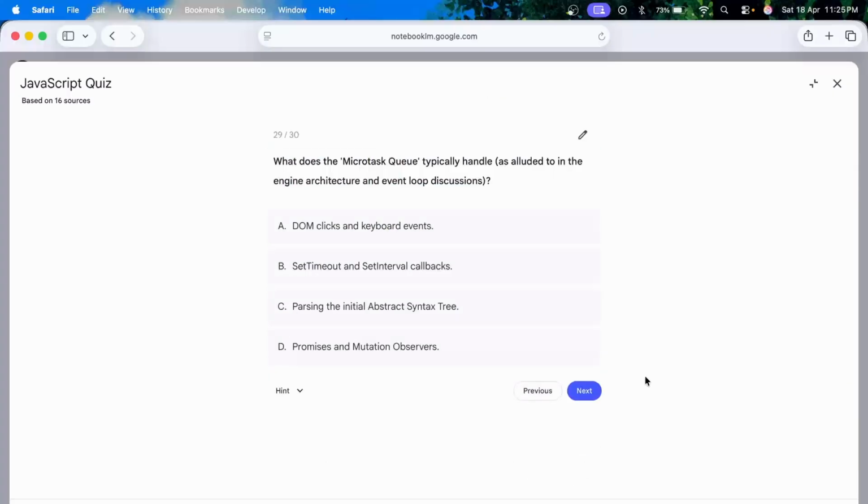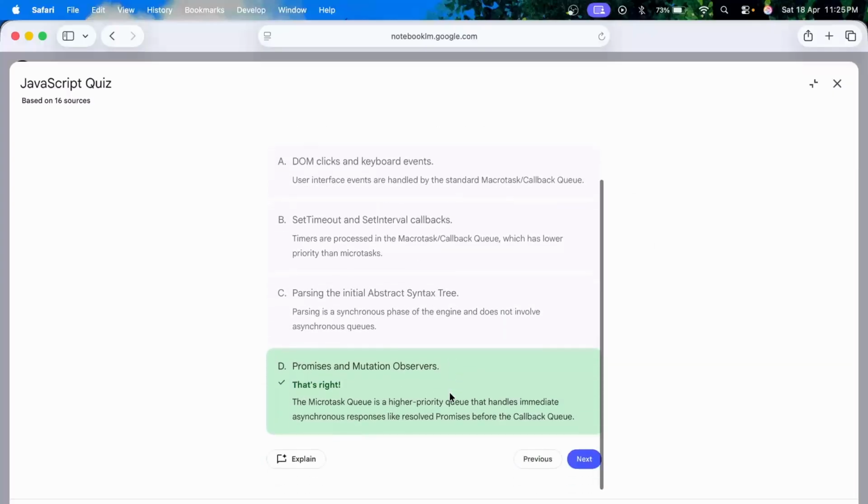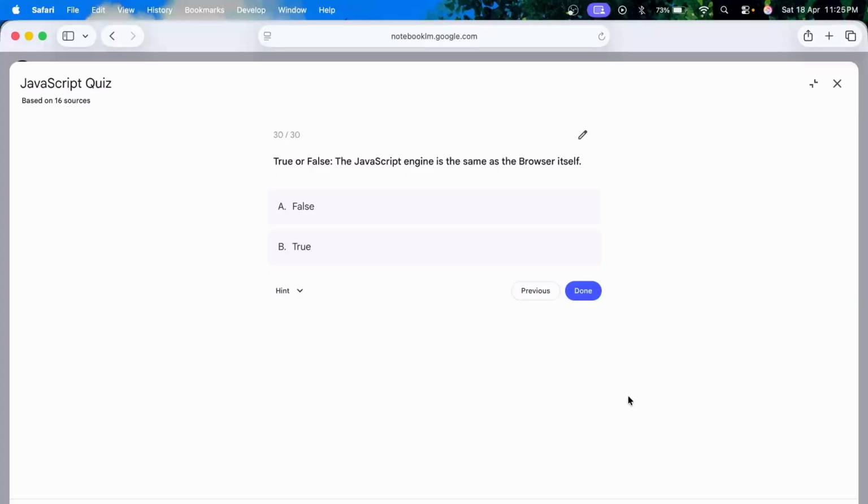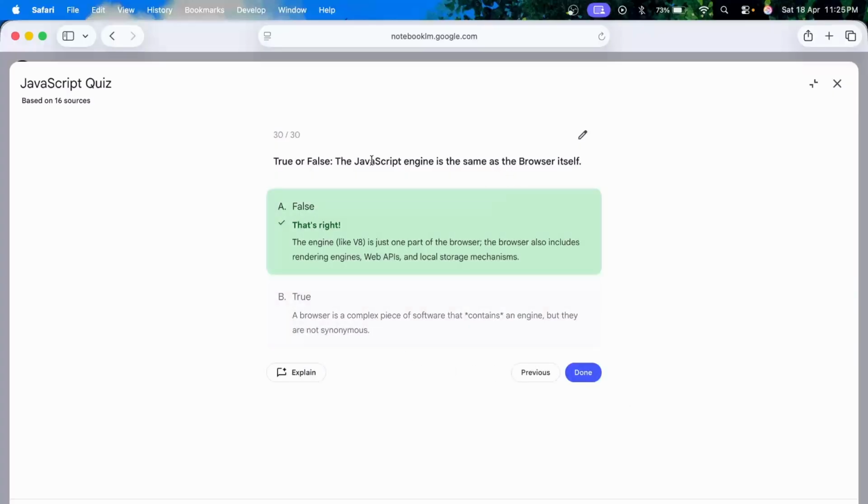What does the microtask queue typically handle? Microtask queue basically handles promises and mutation observers. True or false? The JavaScript engine is the same as the browser. No, false. JavaScript engine is a part of the browser. Browser has a lot of other things going on.